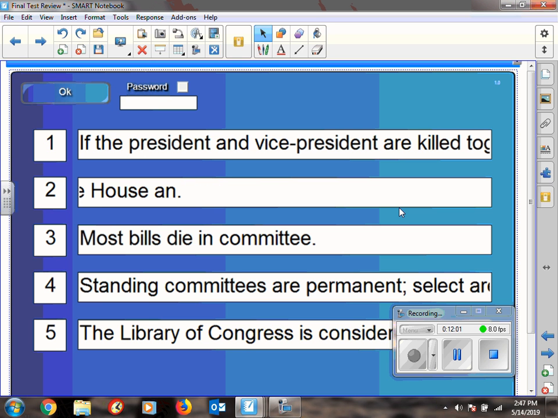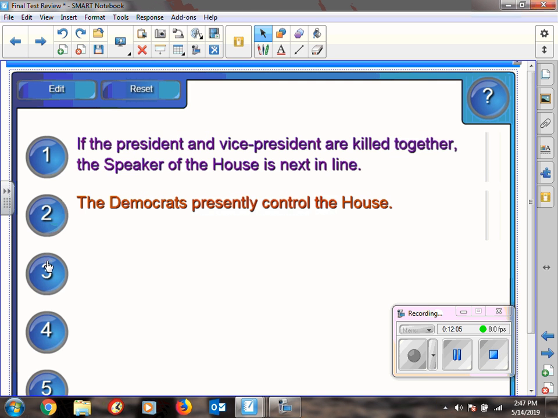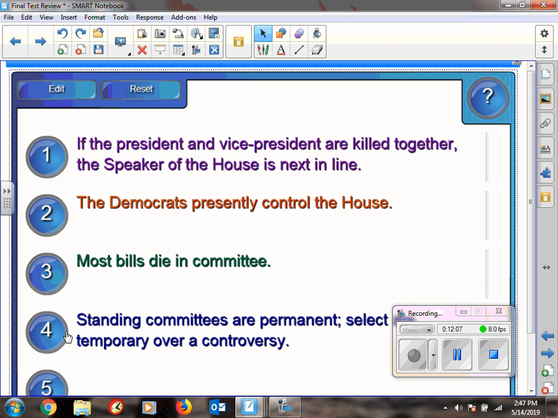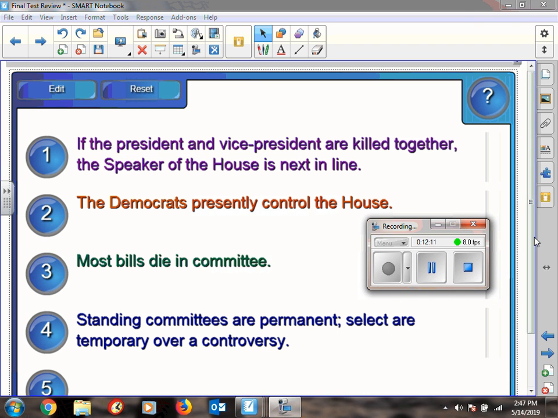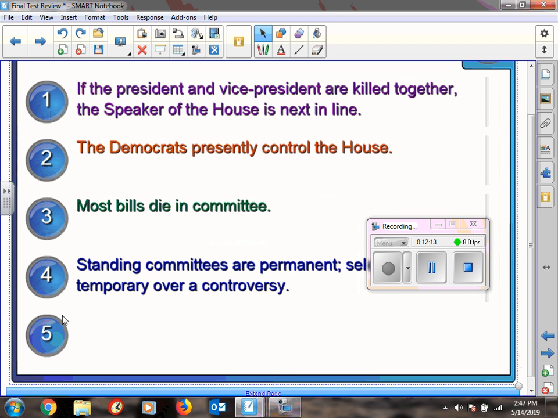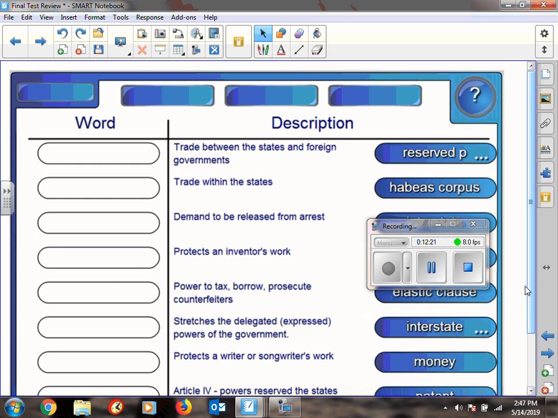To keep going, most bills die in committee. Remember, 90% of all bills die in committee. Standing committees are permanent, select committees are temporary, and you didn't need to know that because I decided that wasn't really that important. And finally, the Library of Congress is known as America's library. Sorry, that was way more work than it needed to be.